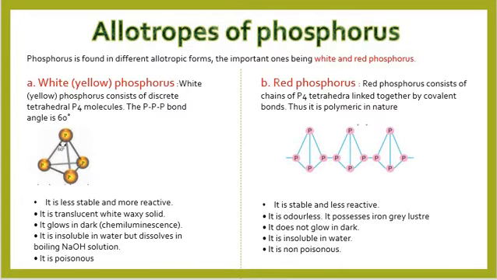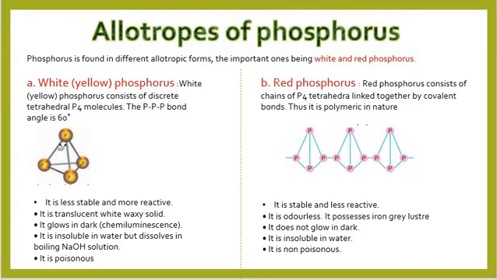It is less stable and that is why it is more reactive. It is translucent, waxy, white solid. It used to glow in dark and this phenomenon is called chemiluminescence. It is insoluble in water but dissolved in boiling NaOH solution and it is poisonous.